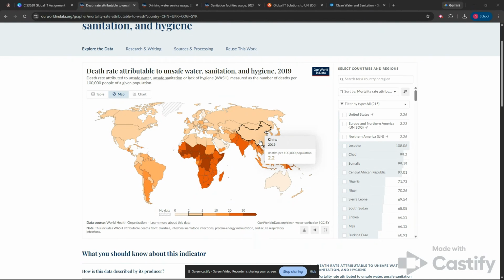In some of the biggest cities in the world, there's a lot of people crammed into small areas, and that puts a lot of stress on water services and sanitation infrastructure. So I'm impressed with this 2.2 figure. Obviously, you can always go lower.